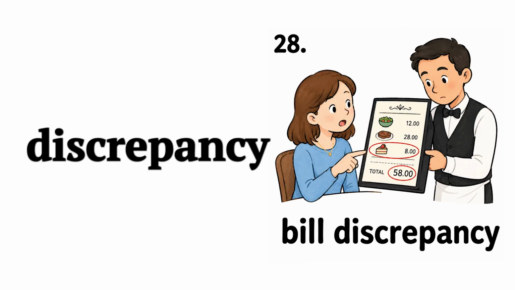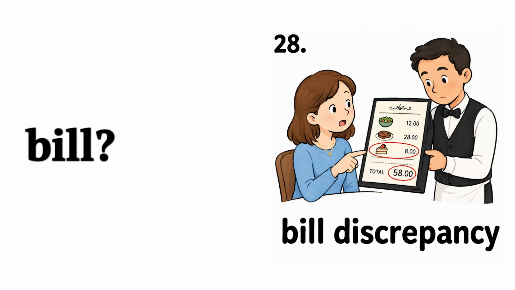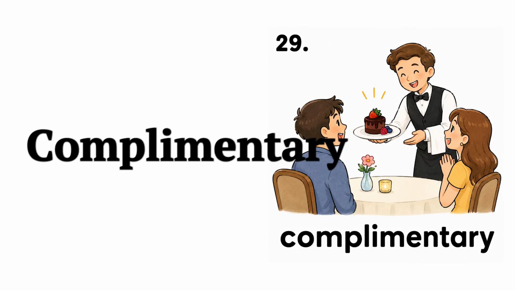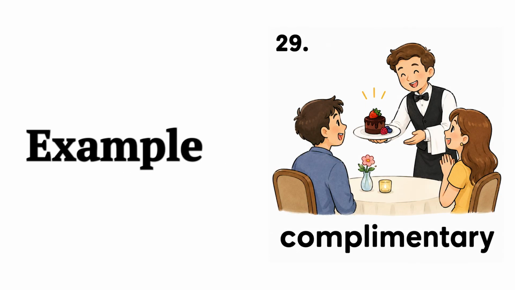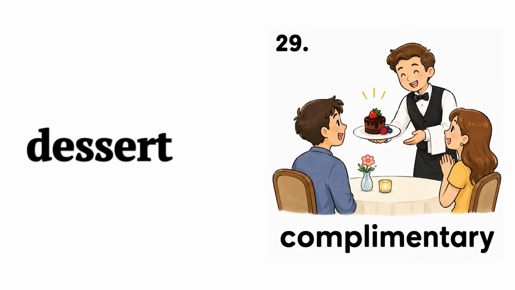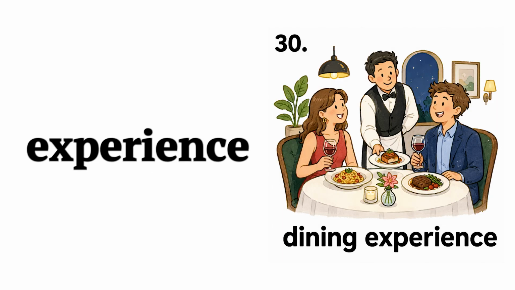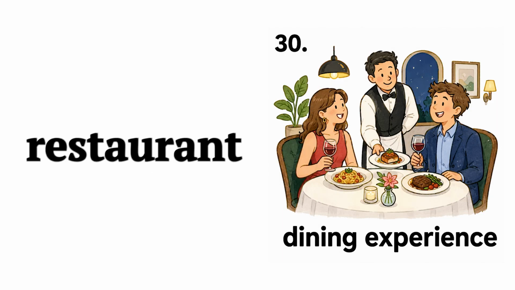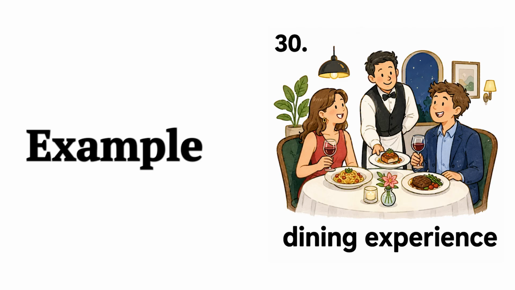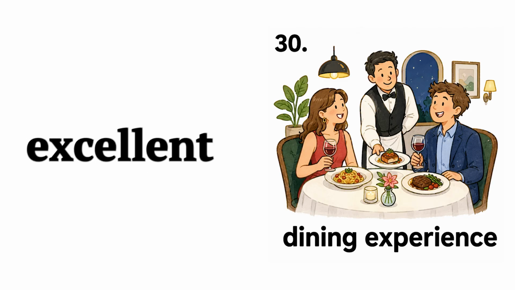Bill discrepancy, a mistake or difference on the bill. Example, we noticed a bill discrepancy. Complimentary, free of charge. Example, they offered a complimentary dessert. Dining experience, the whole experience of eating at a restaurant. Example, the dining experience was excellent.